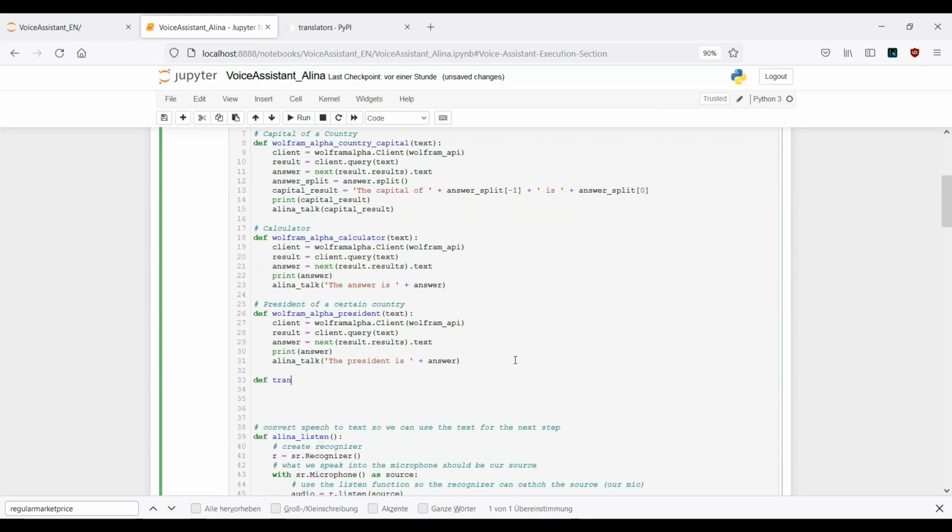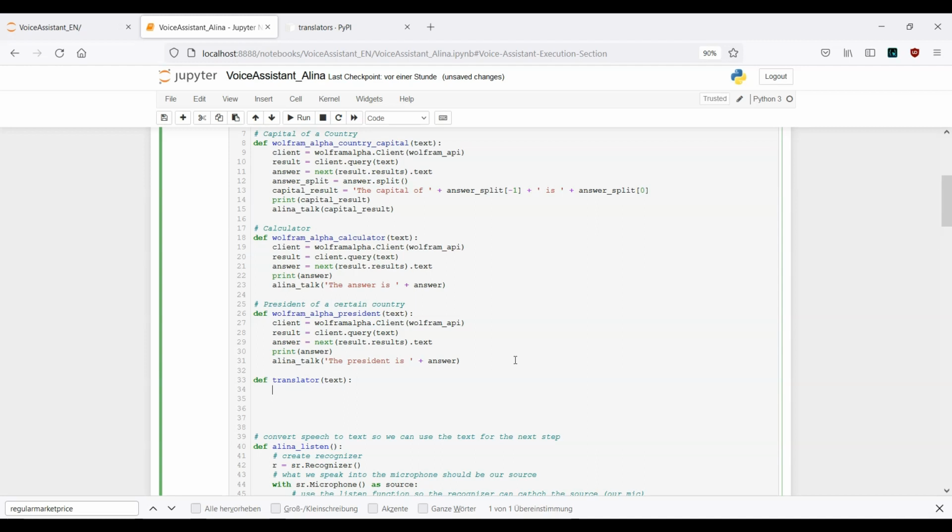Let's say this is just the translator. Here we need to provide one text. Because we just use the translator from English to German in this example, I can make use of this Alina Talk DE function.